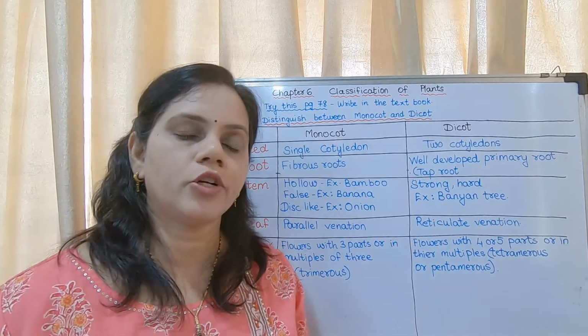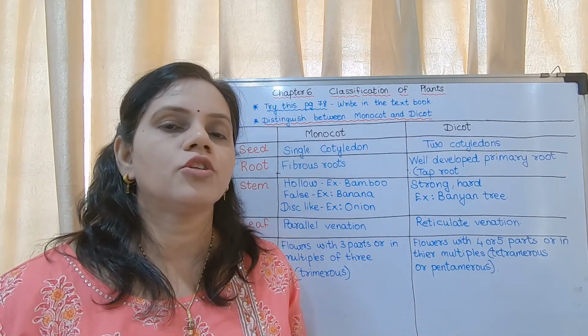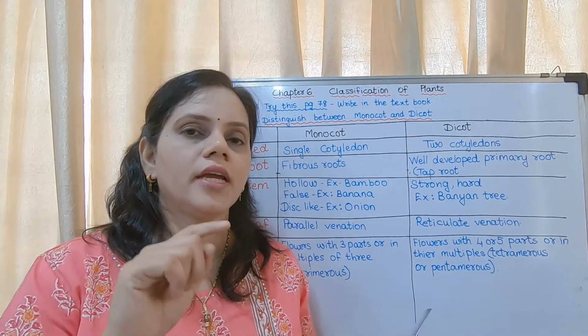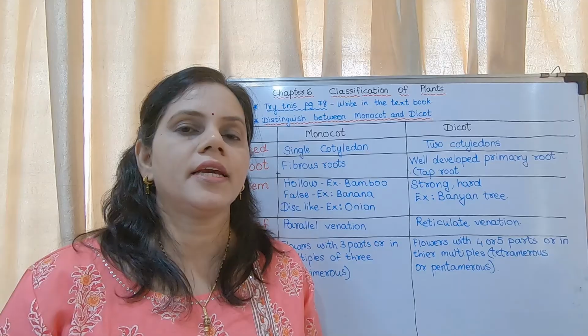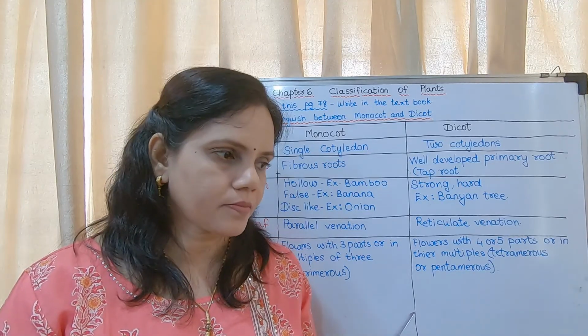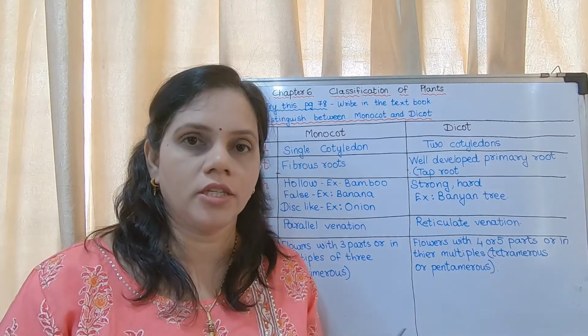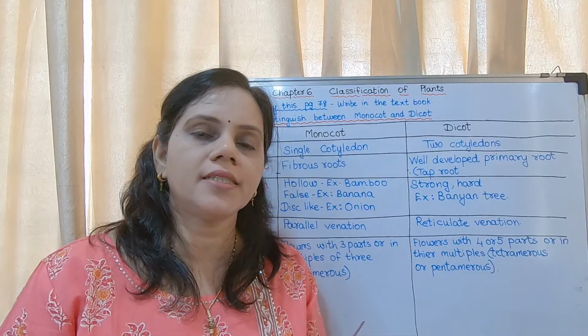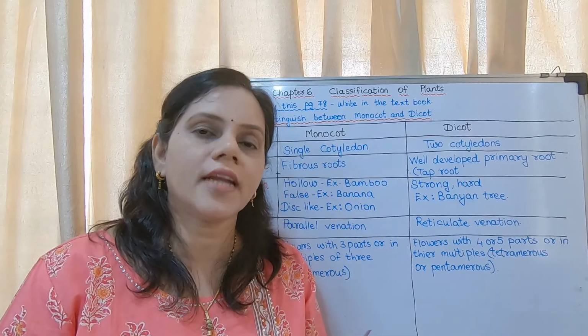Now what do you mean by monocot and dicot? Okay, so monocot means the seed is of only one part. In case of corn, sweet corn, if you might have observed, you cannot divide it into 2 parts just like in groundnut.